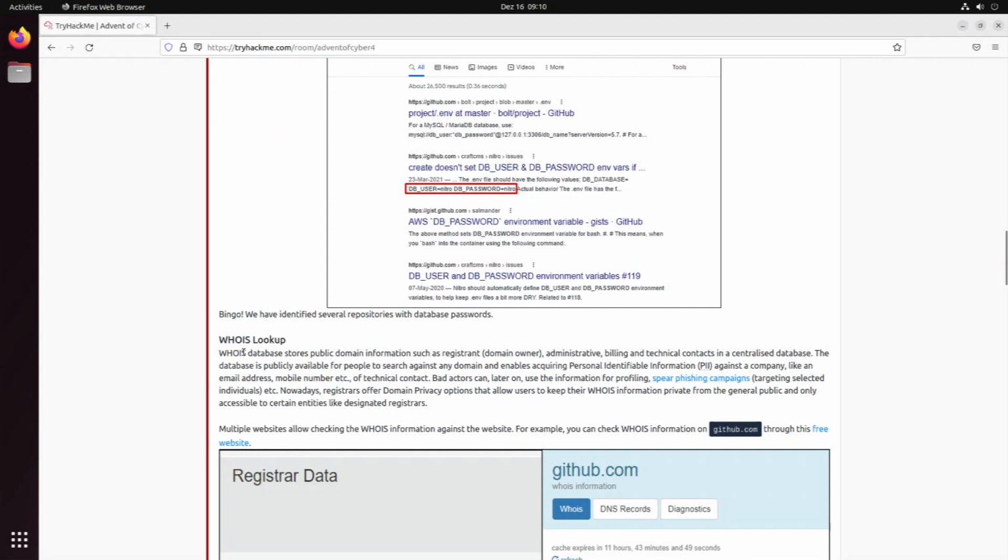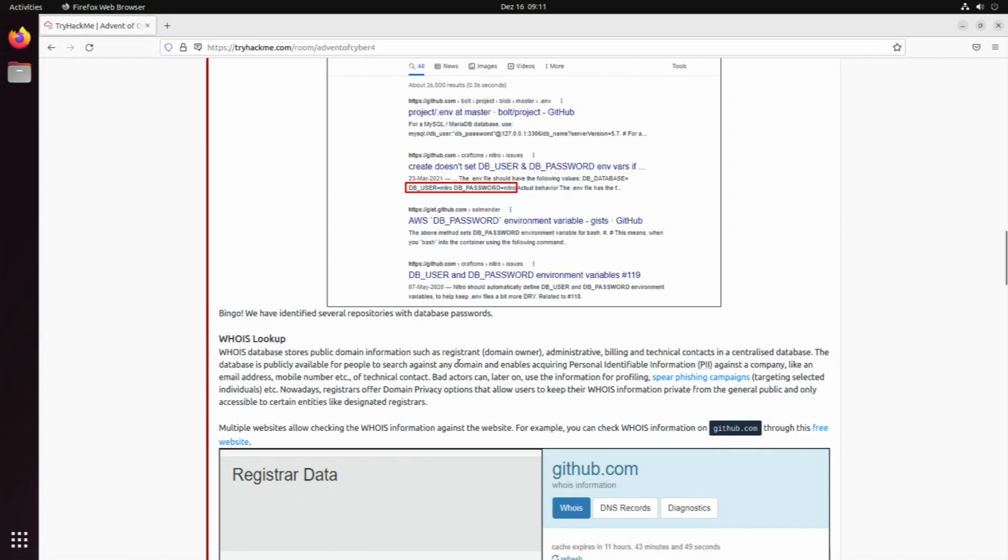Next up, whois. With whois, you have the public information about the registrar or domain owner, administrative, billing, and technical contacts for a website or a public domain. This is publicly available for everyone, and you can also use whois on the command line interface. I'm going to show you that later on if we don't need to use that.